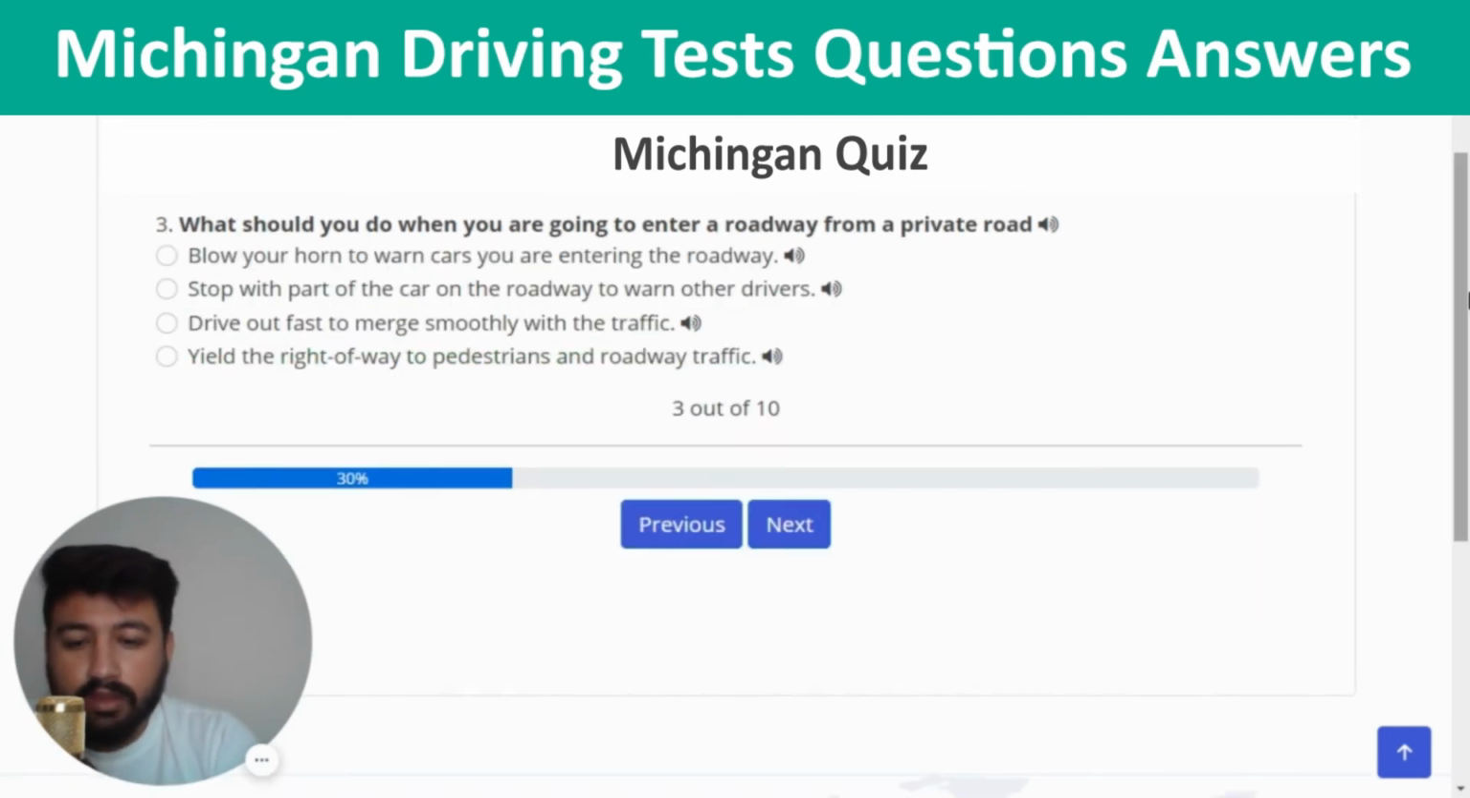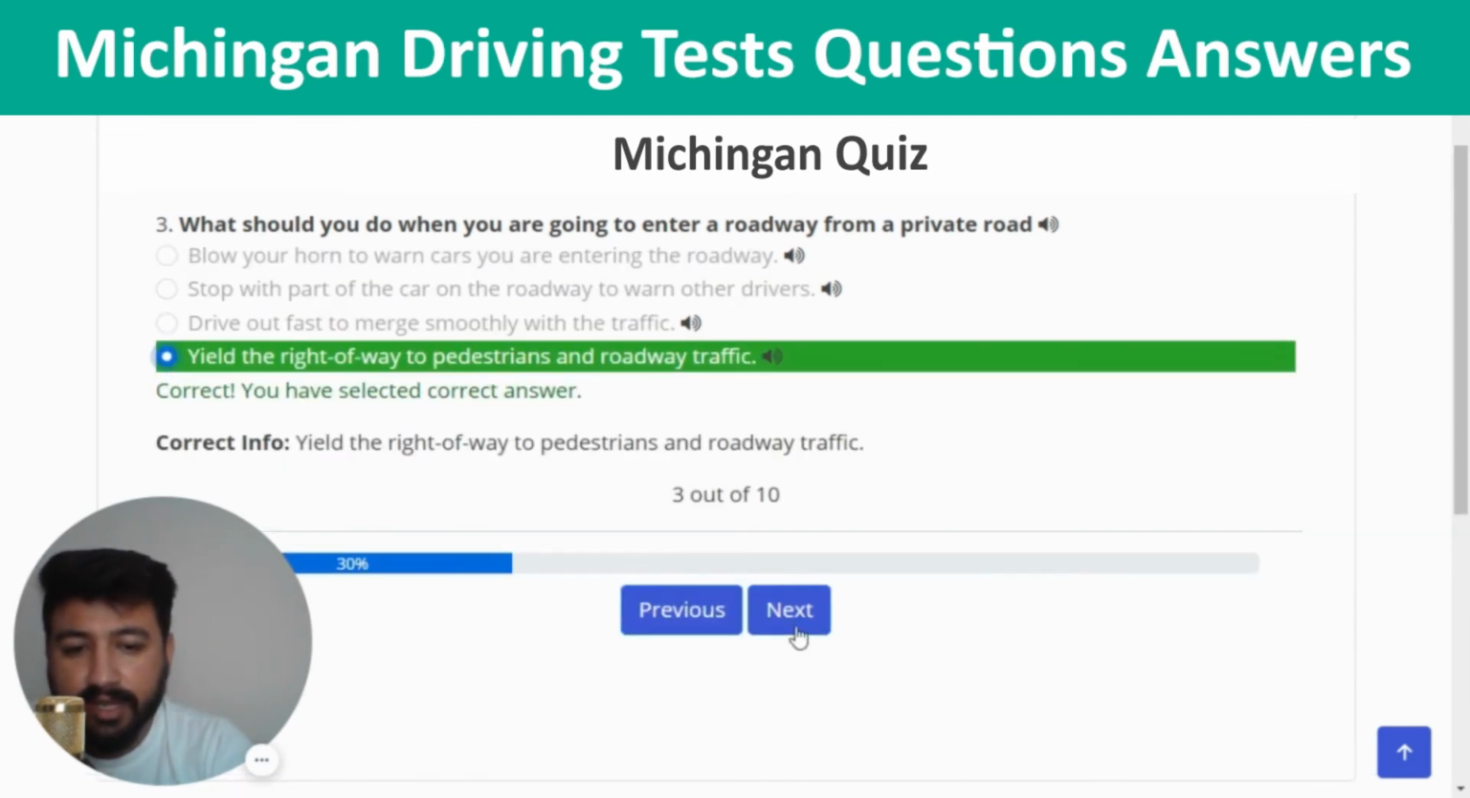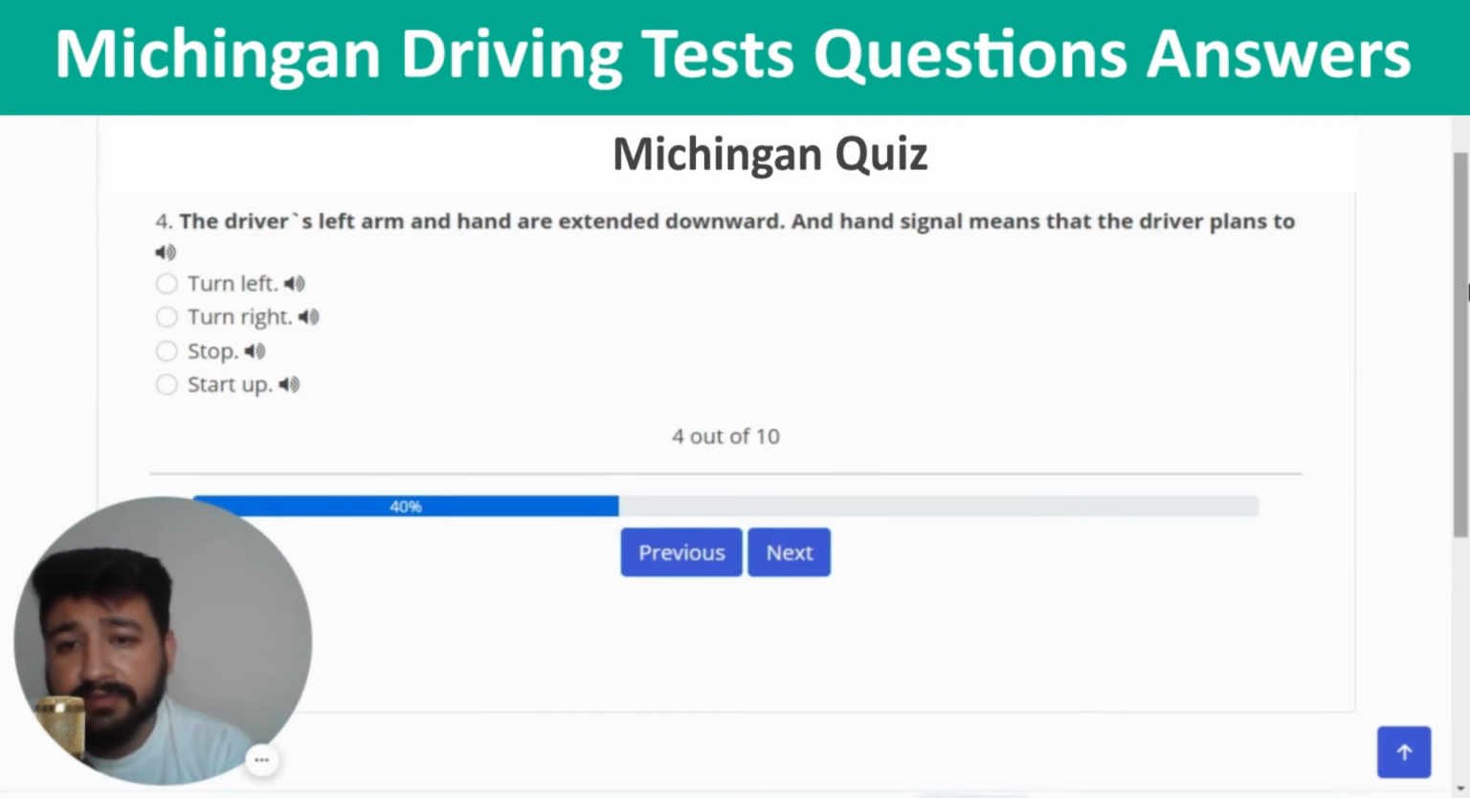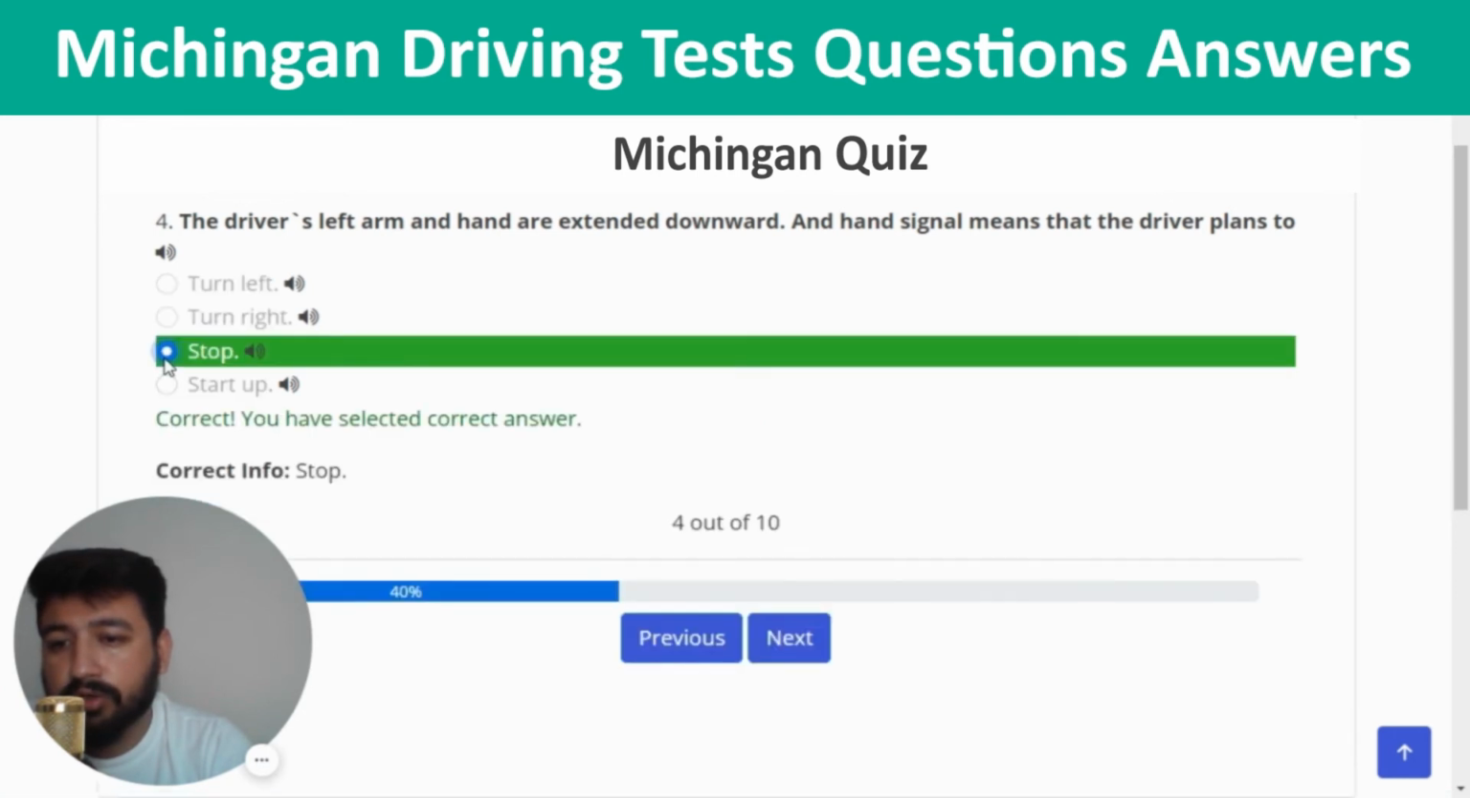Yeah, next. The third question is what should you do when you are going to enter a roadway from a private road? The right answer of this question is yield the right of way to pedestrians and roadway traffic. So I'm going to click on the last option, which should be the right one. Yeah, this is the correct one, and next. The driver's left arm and hand are extended downwards, and the hand signal means that the driver plans to. The right answer of this question is stop. So I'm going to click on the third option.